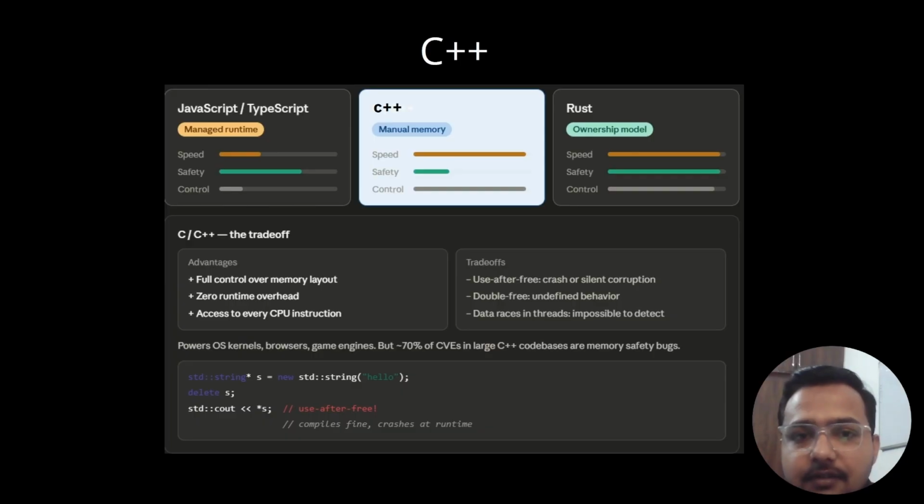Now let's see C++. It is for sure faster and better and gives more control over memory management, far better than JavaScript and TypeScript. It gives more control and access to every CPU instruction, but there are trade-offs as well, like use after free, crash or silent corruption, double free, undefined behavior. This we will learn in further slides. So these are a few trade-offs that we make while we use C++.